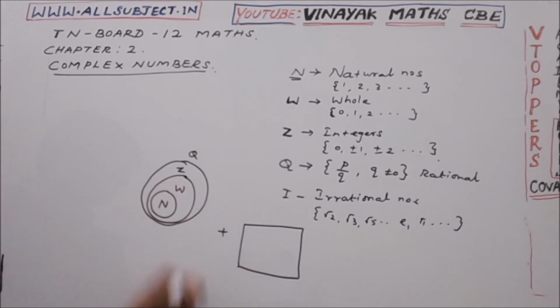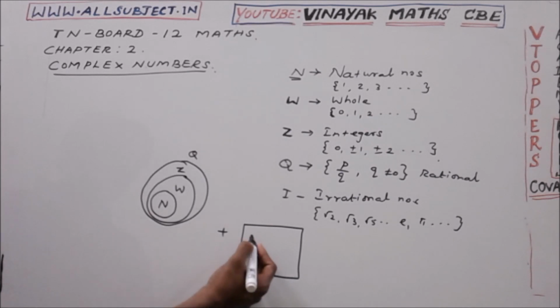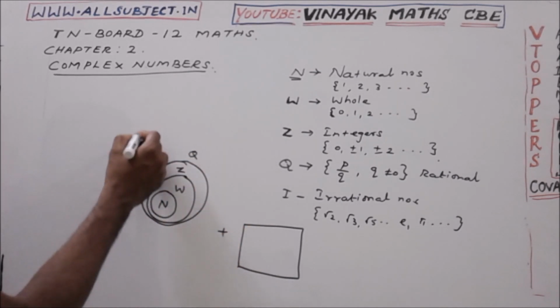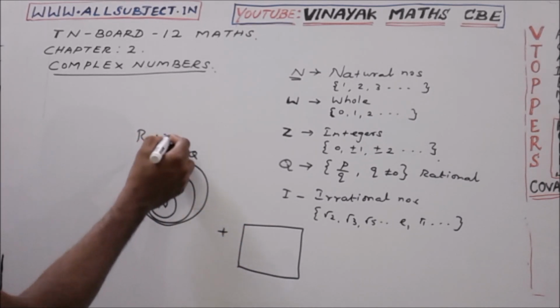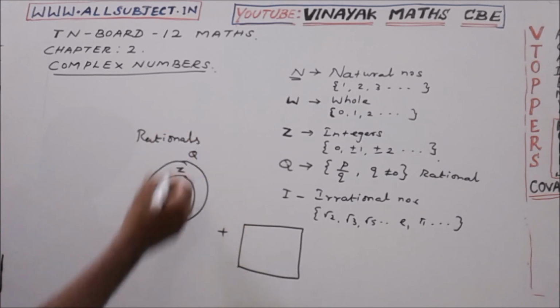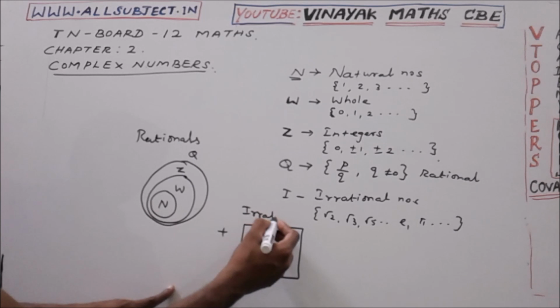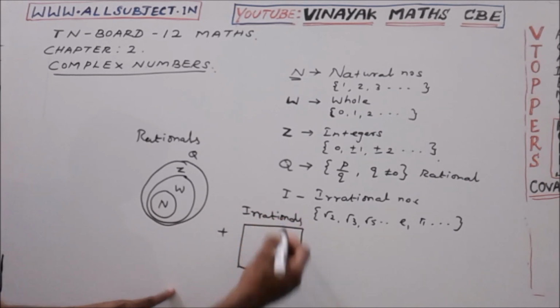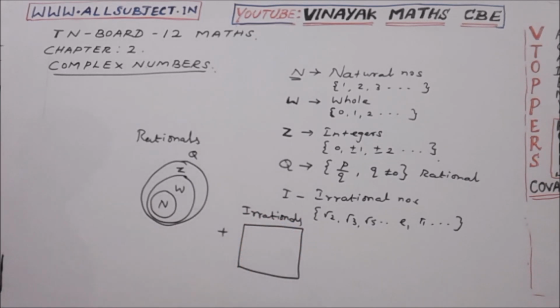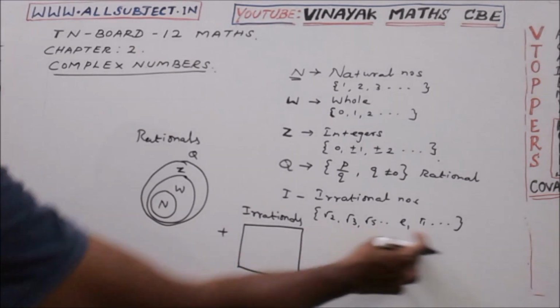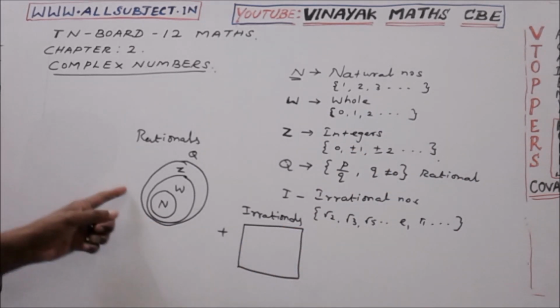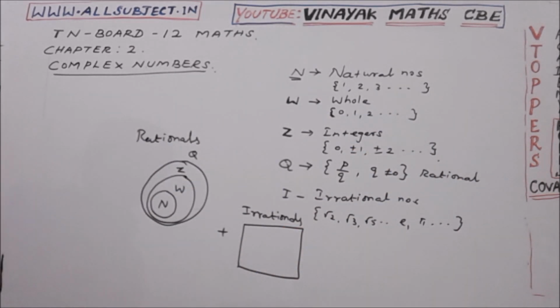There is no intersection between rationals and irrationals. They all are known as rationals, and here we have irrationals. In irrationals we have these types of values, and in rationals we have all these sets.